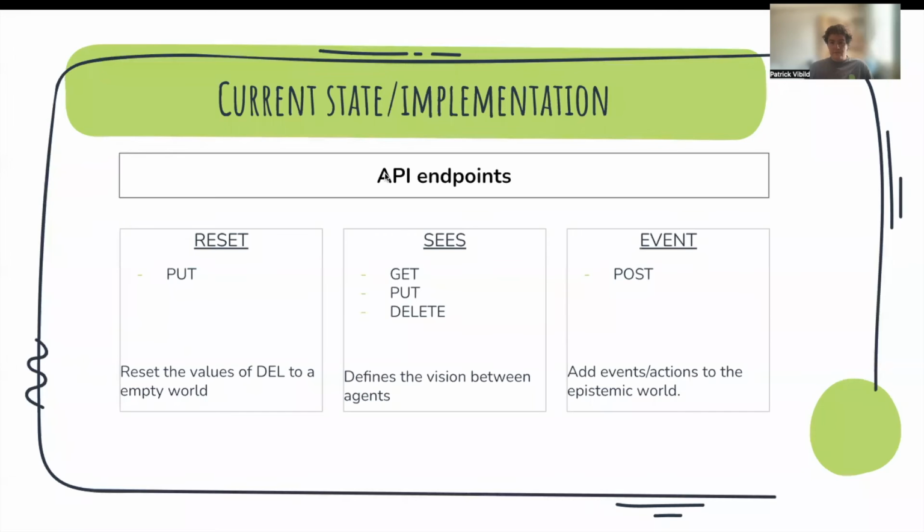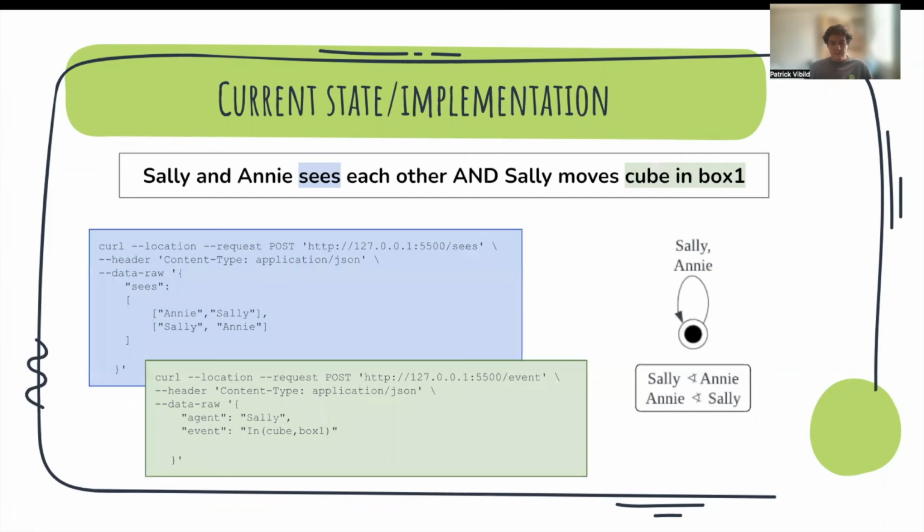The REST API contains three major endpoints: reset, sees, and event. Reset resets the world into a ground state. The sees endpoint defines the vision between the agents, and we can model whether two agents are in the same room with vision. And then there is the event, which means an agent has done an action in the world and has modified something in the world. Here we have the calls into the inputs of the engine. First of all, we define that Sally and Annie see each other. They have vision between the two of them, so they are in the same room. And second, Sally moves a cube into box 1.